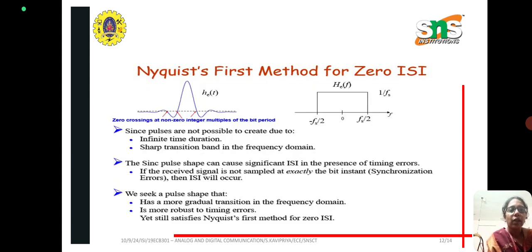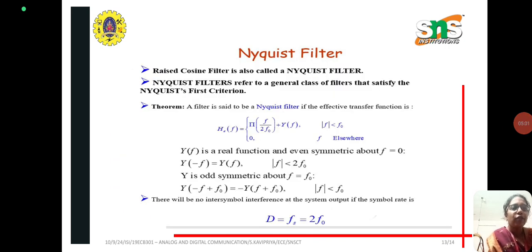And next, regarding the Nyquist first method for zero ISI: such pulses are not possible to create due to their infinite time duration and the sharp transition band in the frequency domain. Sinc pulses can cause significant ISI in the presence of a timing error. Next is a filter which can be used at the receiver to undo this ISI. We call it a Nyquist filter or a raised cosine filter.